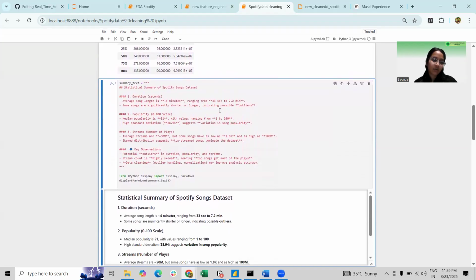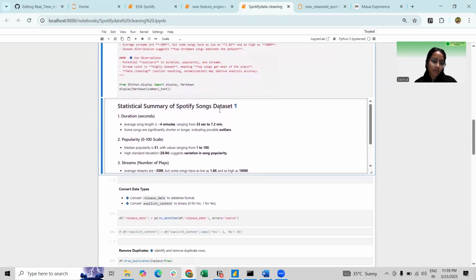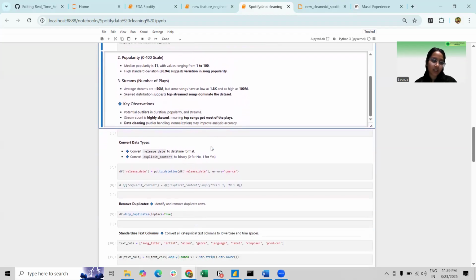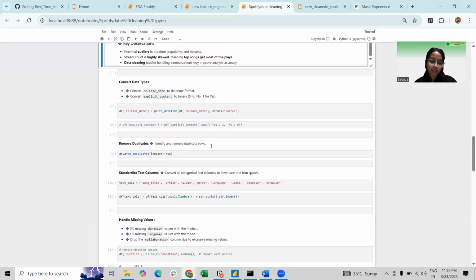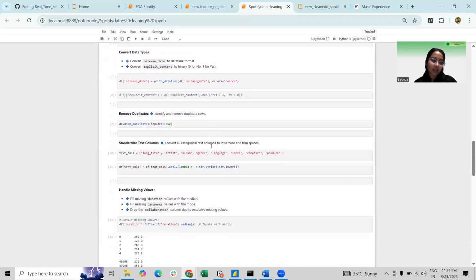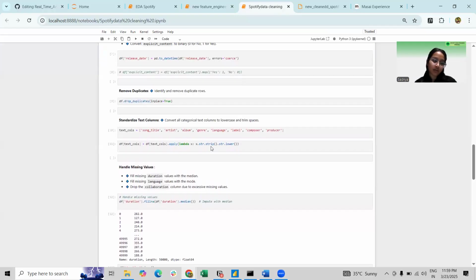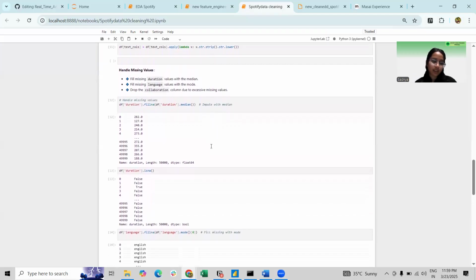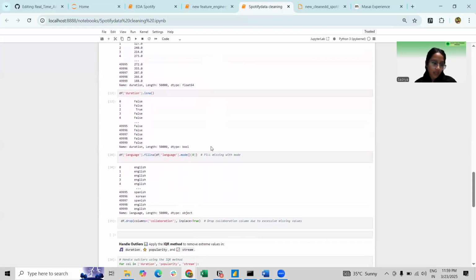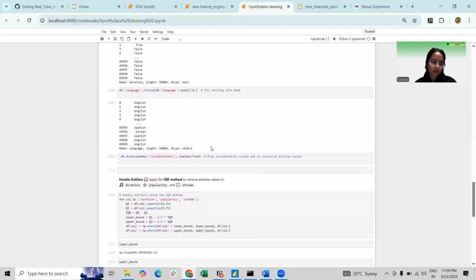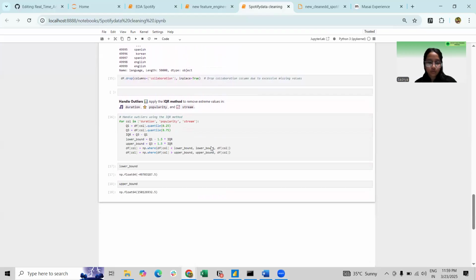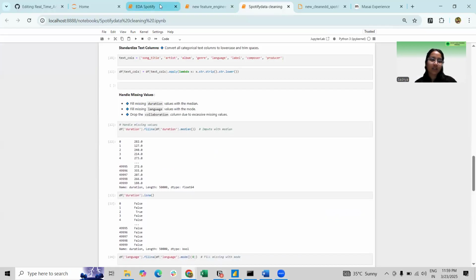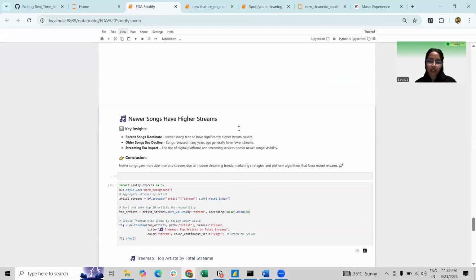Next, fixing data inconsistency. Some genre names were written differently, like hip hop versus hip_hop, so I standardized them using a regex transformation. Removing duplicates is also very crucial. Several songs had duplicate entries, which I removed to ensure the data is accurate. These steps ensured the data was reliable and structured for analysis. So these are the cleaning steps I performed, and let's move toward the EDA that I did.